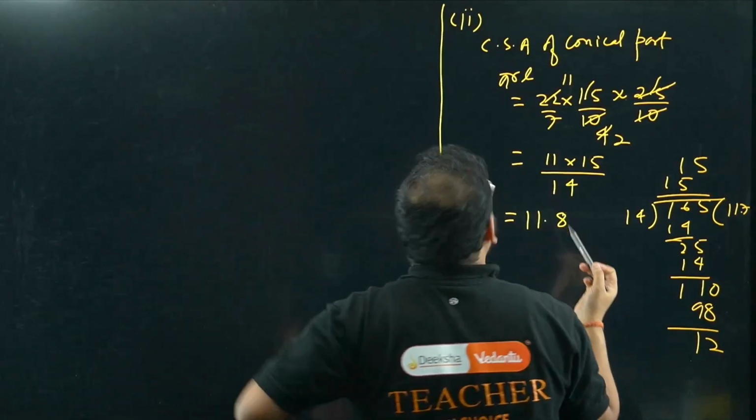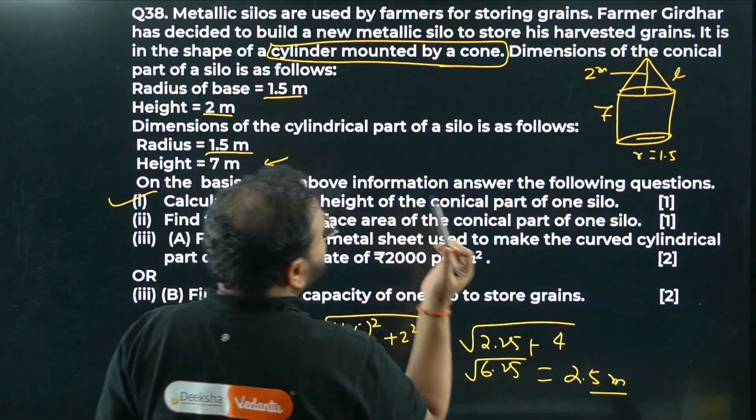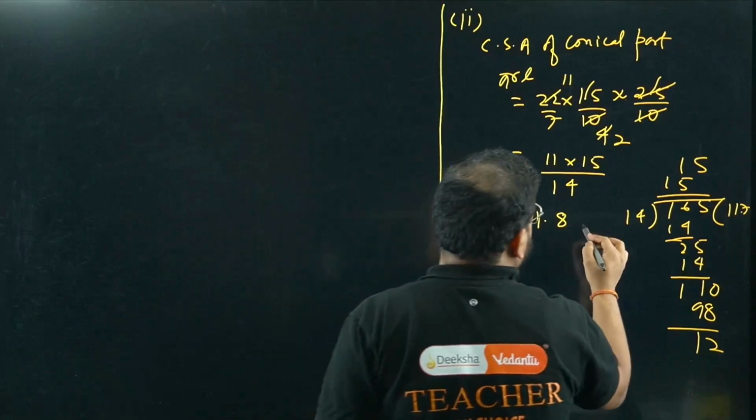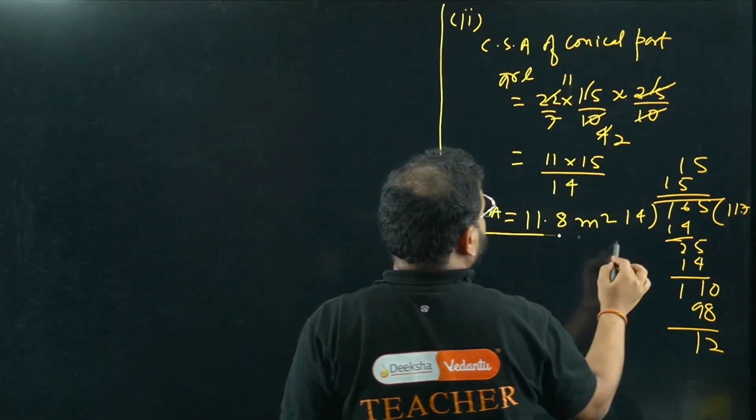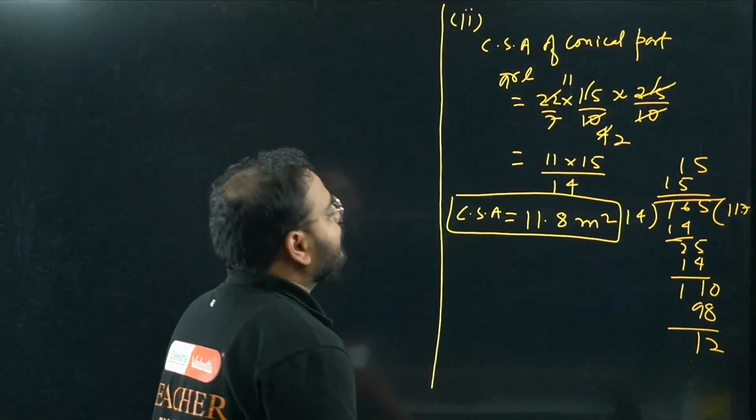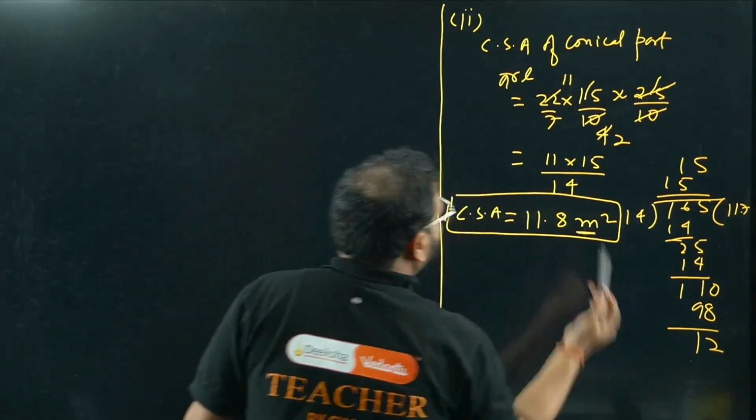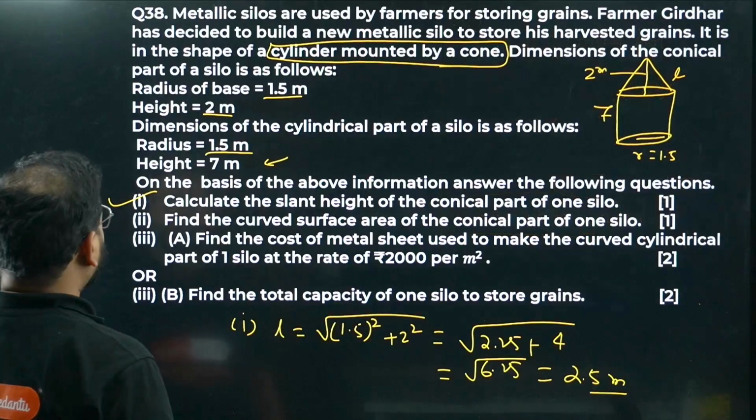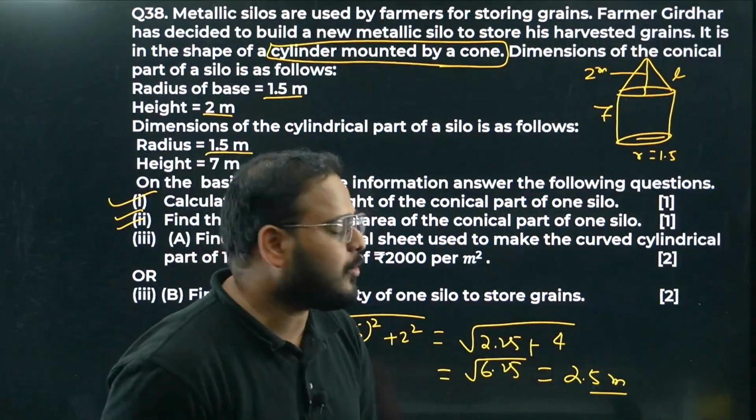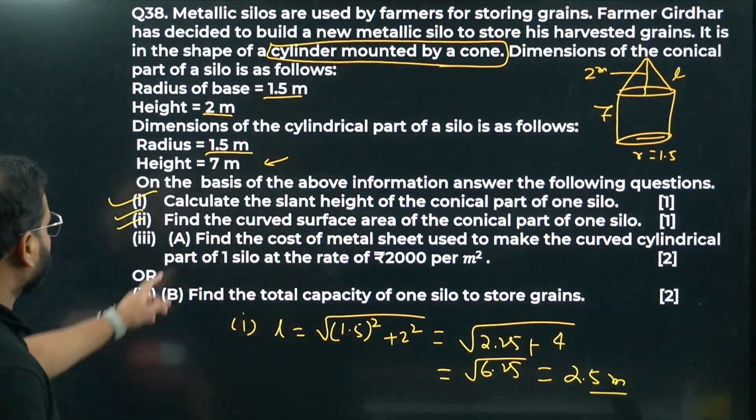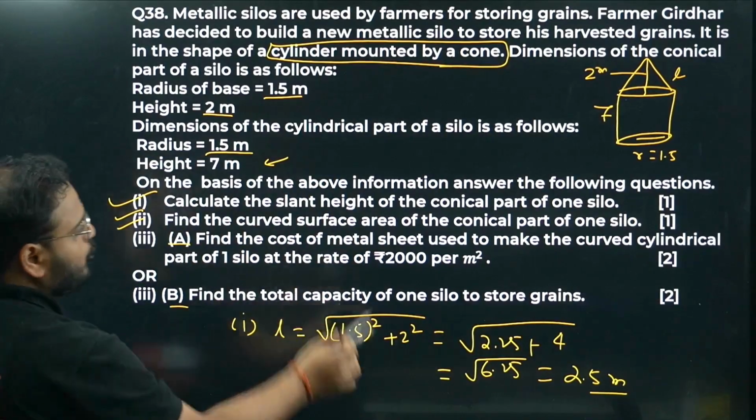CSA is going to be, what unit is given? The unit is given as meters, so meter square is the CSA. The value is 11.8 something, the approximate value is 11.8. Please have a look. So now we'll move on to question number 33. 2 is done, 11.8 is coming almost. Please check, it is an approximate value. 33 has 2 parts, A and B. Options are there for the 2 marker.